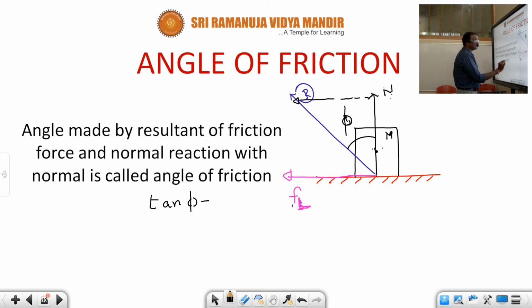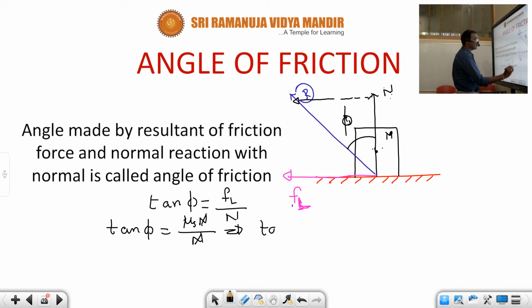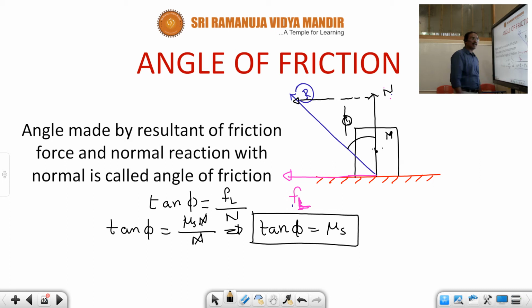Tan phi is equal to opposite by adjacent side. The opposite is limiting friction FL, by the adjacent side N. Therefore tan phi is equal to, what is the value of FL? Mu s into N, and by N, N gets cancelled, and hence tan phi is equal to mu s. The coefficient of static friction is equal to tan of the angle of friction.